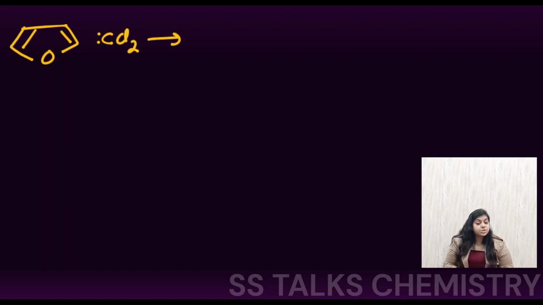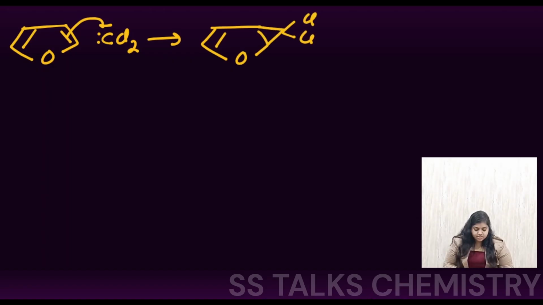Now carbene can show the pi insertion. So in this pi bond, this CCl2 will get inserted. So here this species will be formed, the Cl and the Cl group are present. Alright, now a three-membered ring is present. We have to release the strain from it. So the oxygen having the electron density will be shifted like this, and either your bond A can break, this is bond number A, or your bond B can break. So if bond A is breaking, in that case we are gonna have this species.